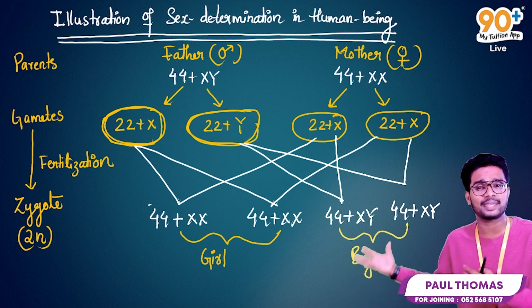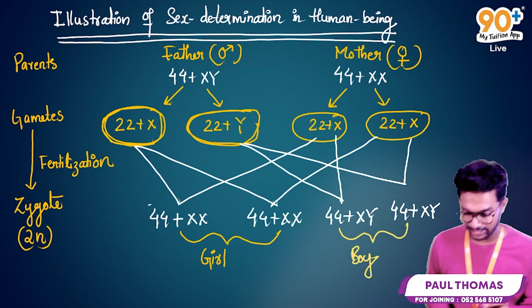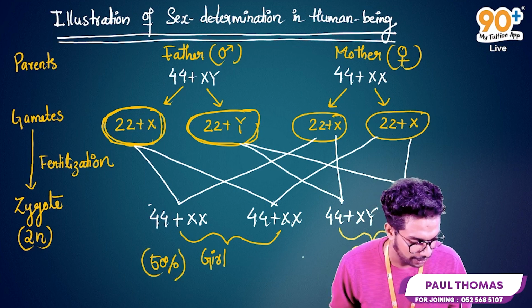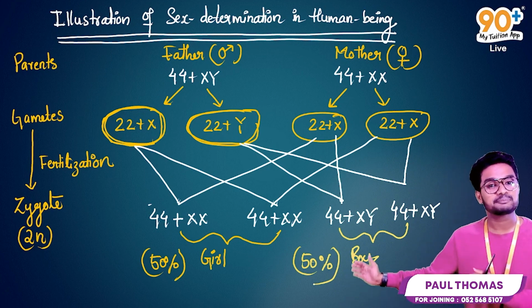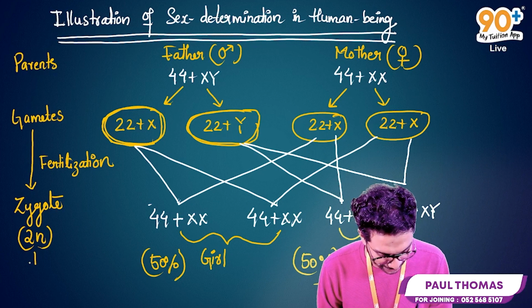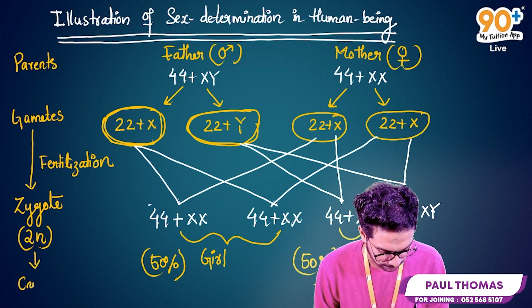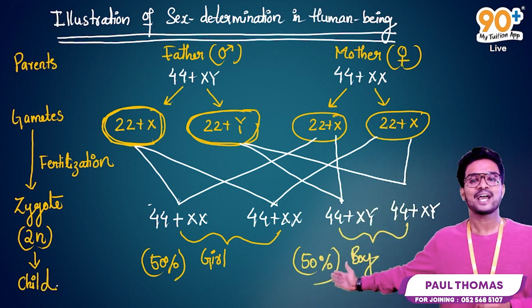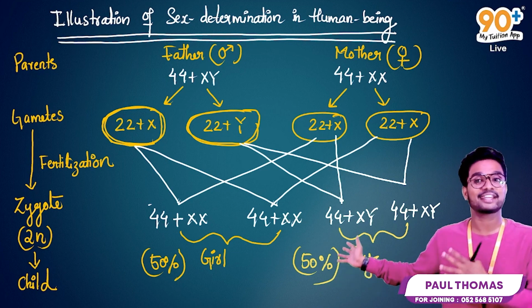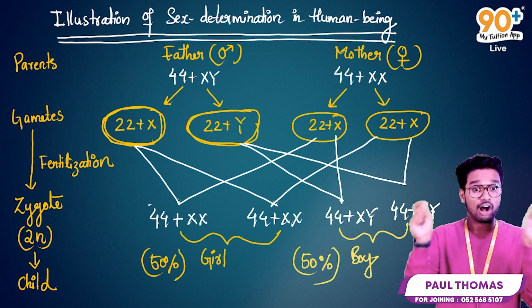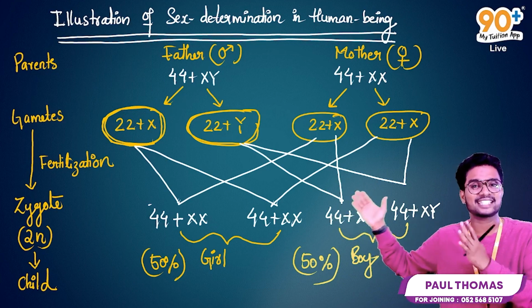What is the probability of being a baby boy or a baby girl? There is 50%. The 50% chance is for being a baby girl or a baby boy. So we just proved it here. Now the zygote develops into embryo, the embryo develops into fetus, and finally into a child. So we got a 50% chance of being a girl as well as a 50% chance of being a boy. You can take a screenshot or write all the things very carefully. Now we have illustrated the sex determination in human beings.